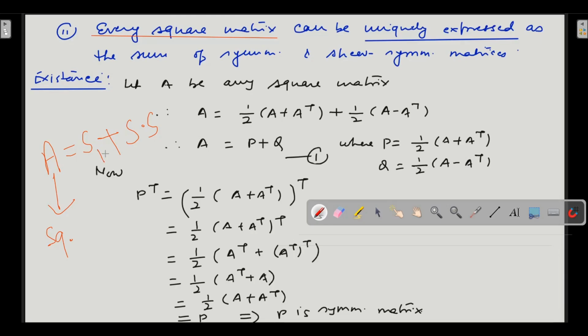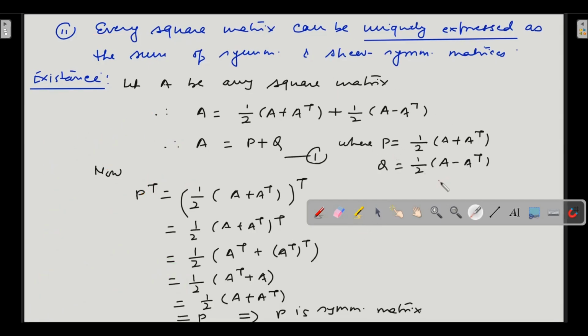Suppose this is the first symmetric matrix, S1, and this is the second skew symmetric matrix, S2. Then it can only be expressed as S1 plus S2. Another type of representation, such as S2 plus S3, is not possible. Other types of representation will not be possible. That is the meaning of this statement.